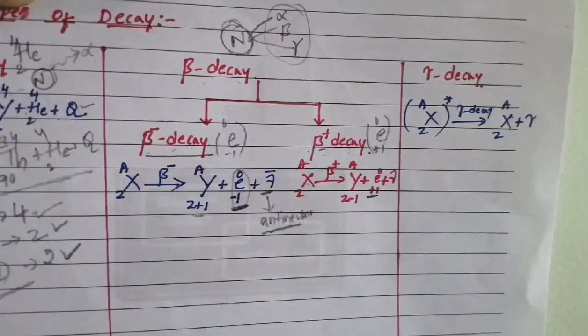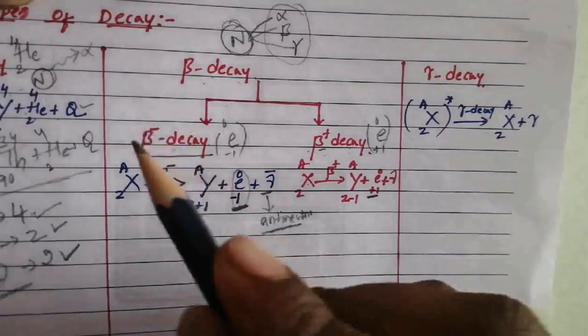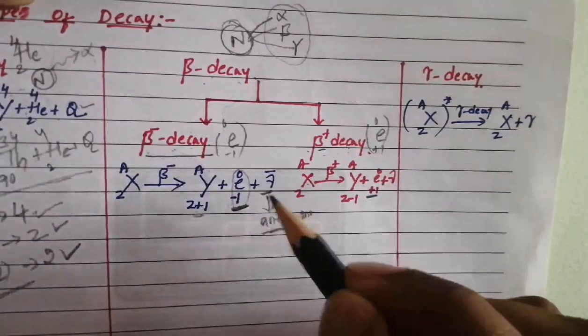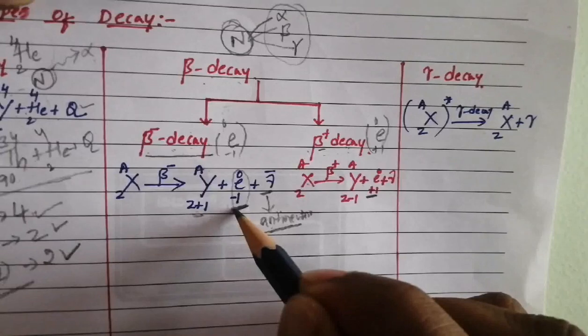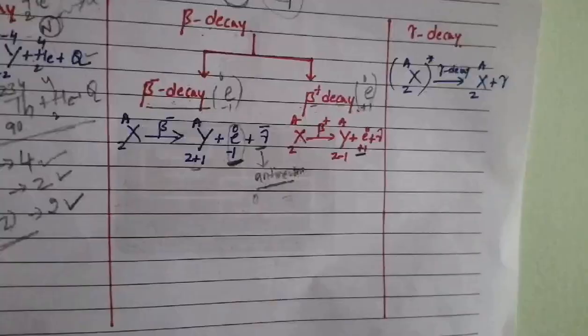In the examinations, a question like this may come: name the elementary particle emitted during negative beta decay. That elementary particle is the antineutrino. Generally, the beta particle emitted during negative beta decay is an electron.